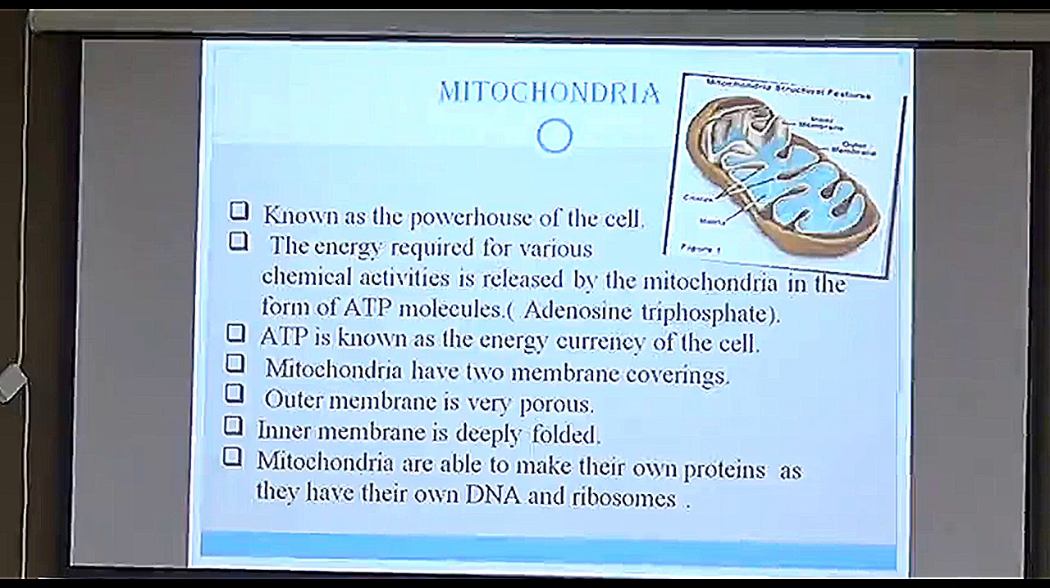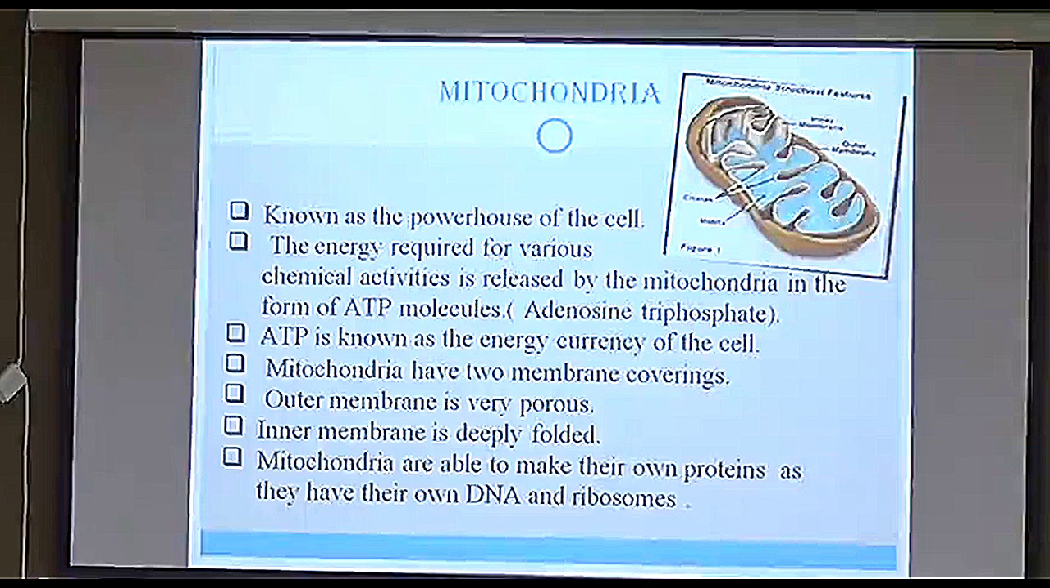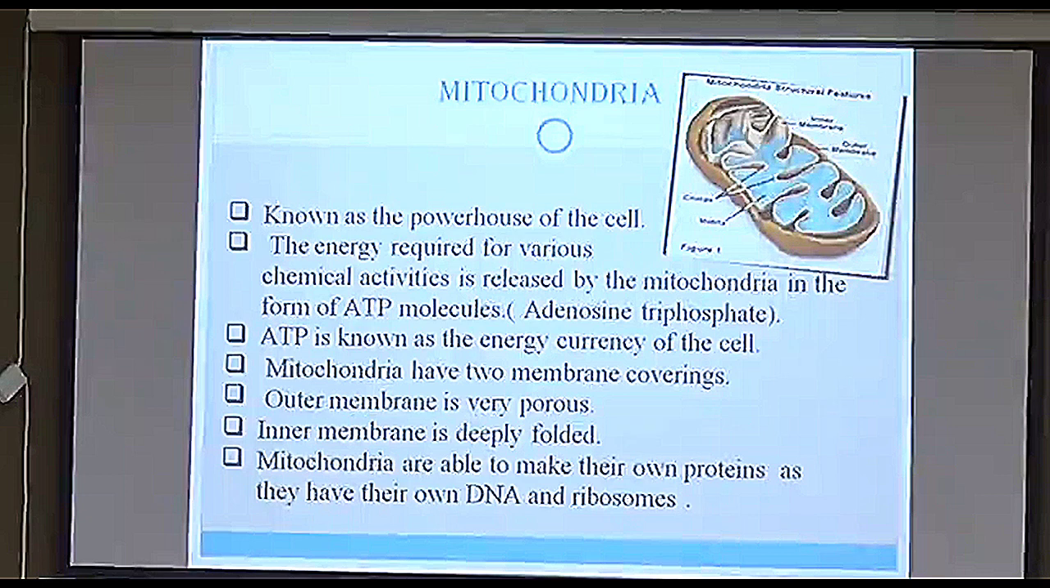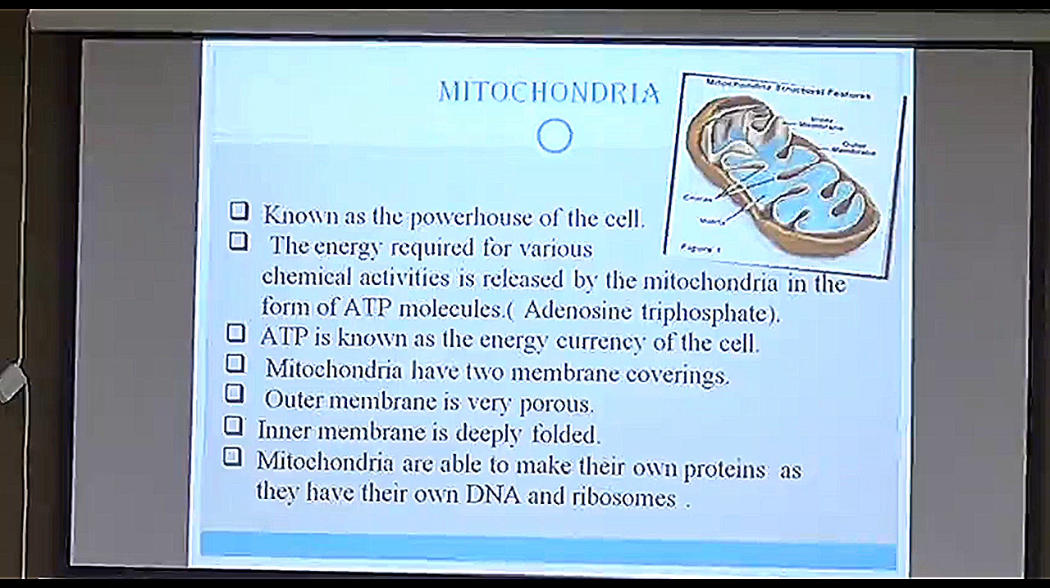In a similar way, when the mitochondria senses that the cell is low on energy, it secretes ATP without taking permission from the nucleus. That's why we say that it has its own genetic material in it. It has some bit of information due to which it is able to send the signal and do its work.